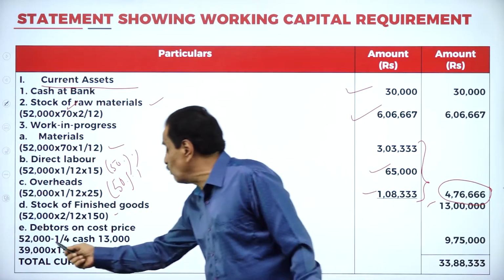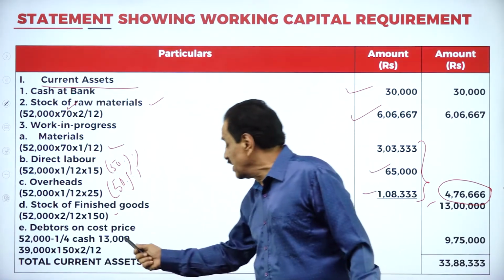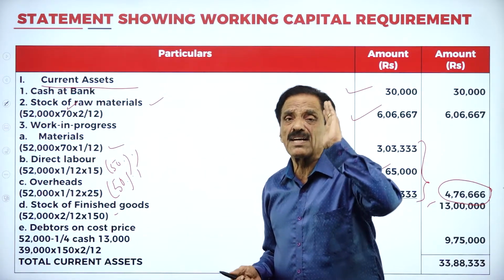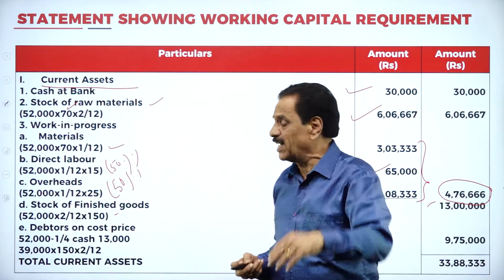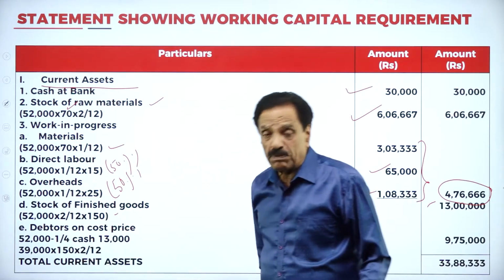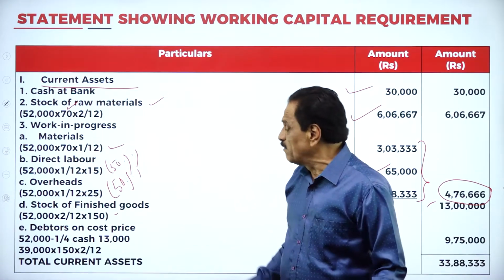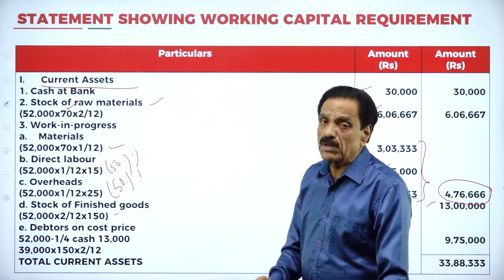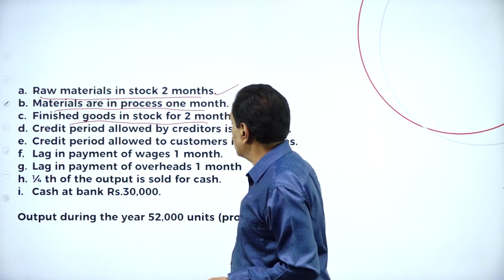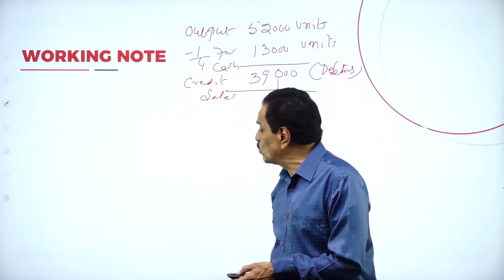Then debtors on the cost price. What is the total value? 52,000. 1/4 for cash, that working note is there. 13,000. It will work out to 39,000. It should be taken on the cost price. So 39,000 is a credit sale, 150 is the cost price. How many months are taken to pay? See, the problem says the credit period allowed to customers is 2 months. After 2 months, we are going to collect this money.